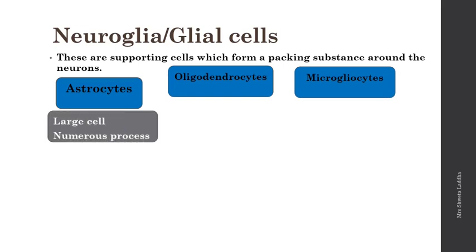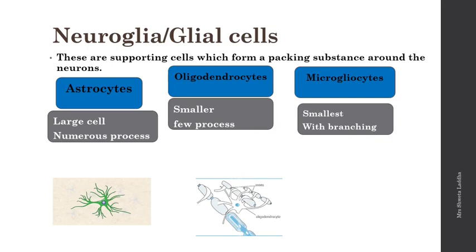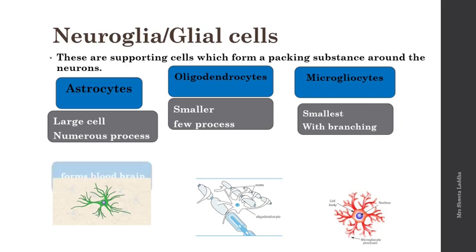Astrocytes are large star-shaped cells having numerous processes. Oligodendrocytes are comparatively smaller. Oligo means few, they have few processes. Microgliocytes are the smallest. Micro means small cells with branching. These astrocytes, you can see in the picture, are large star shaped with numerous processes. And the oligodendrocytes are connected to the myelin sheath. We'll see the function. And these are the microgliocytes with a lot of branching.